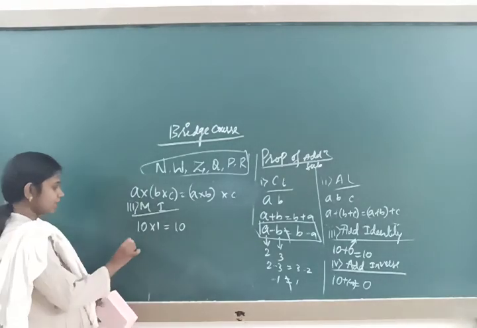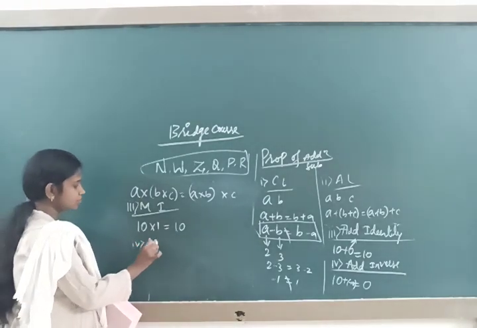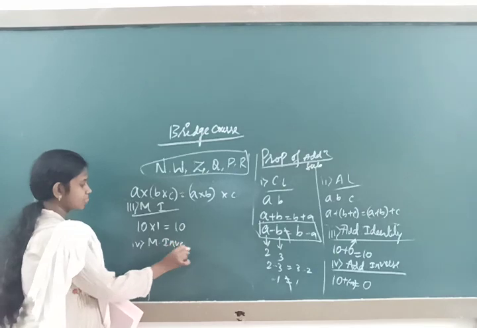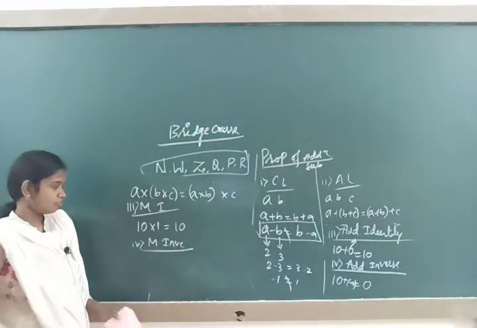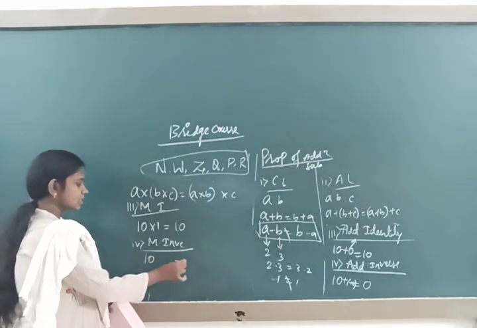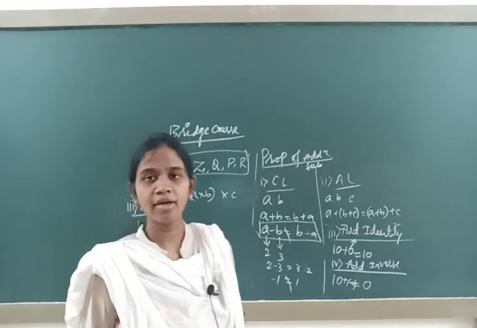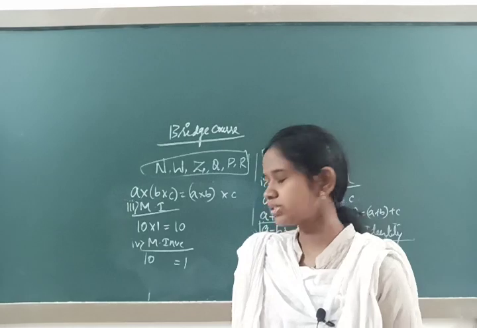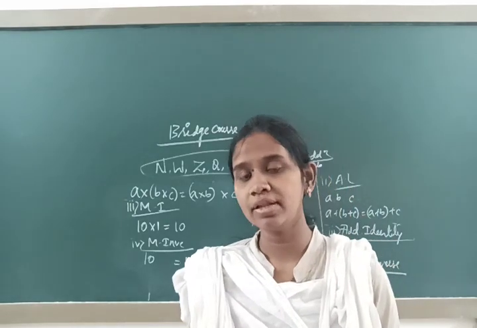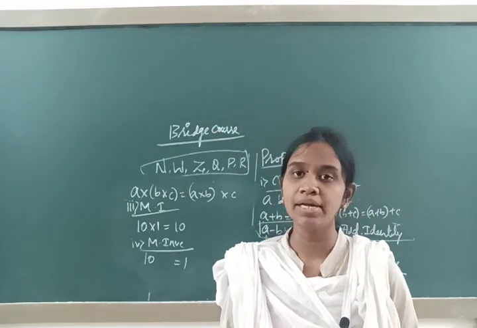Now the fourth is the multiplicative inverse. If you are having a number 10 and I am asking that you should be remained with 1, then which number are you going to multiply?